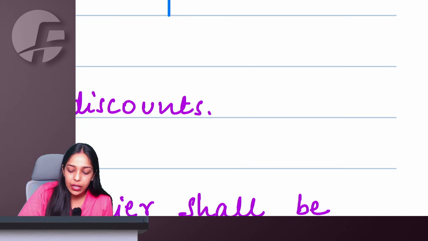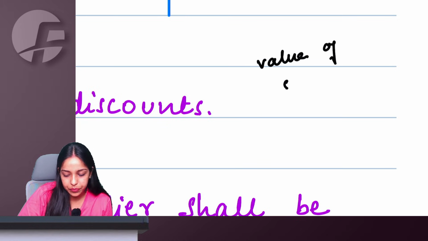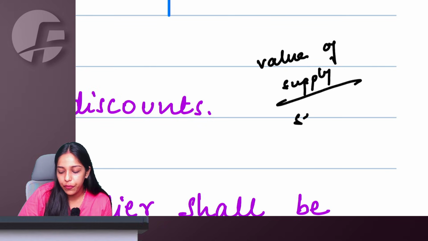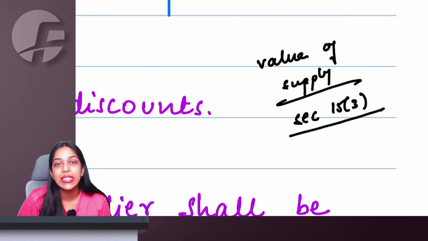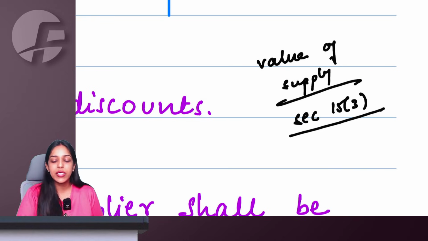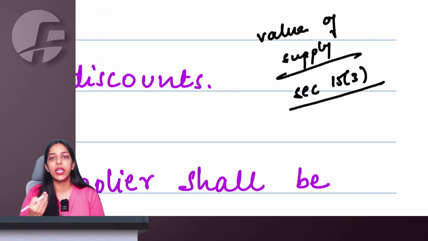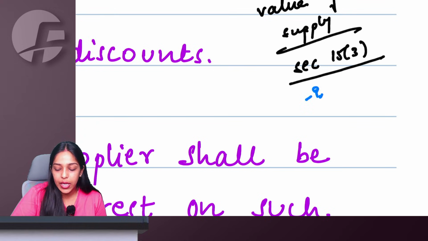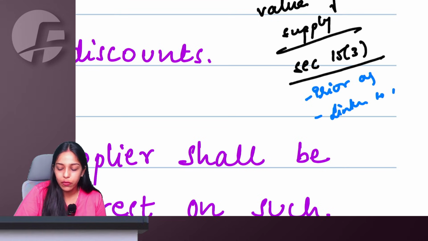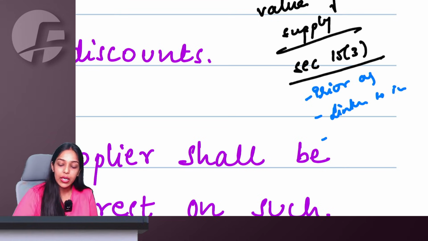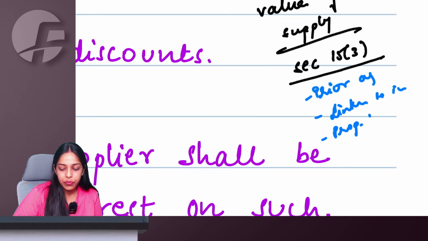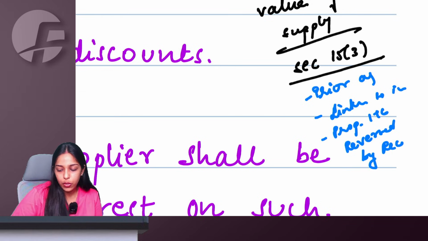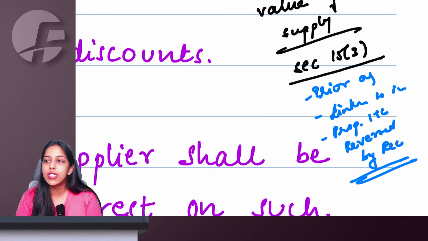We have studied the value of supply chapter. Right, ma'am. In value of supply, we have studied section 15.3 related to discount, which says that if at any point of time you are giving post-supply discounts, there are 3 conditions which you need to satisfy. There should be a prior agreement. The discount should be linked to the invoice. And the third point, the proportionate ITC has to be reversed by the recipient.